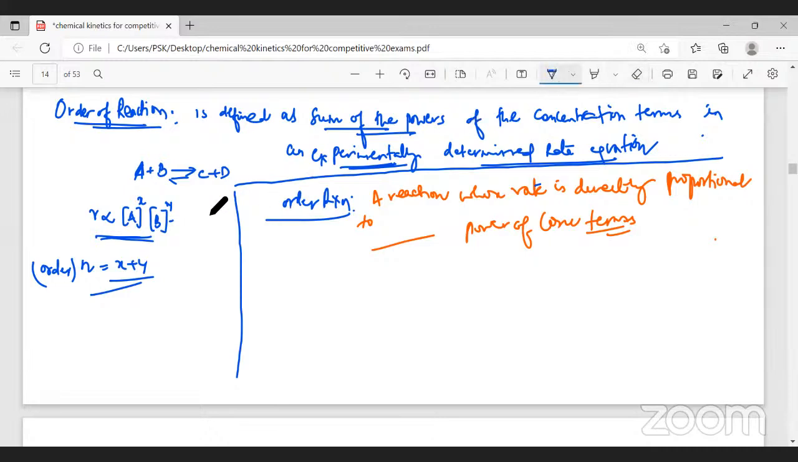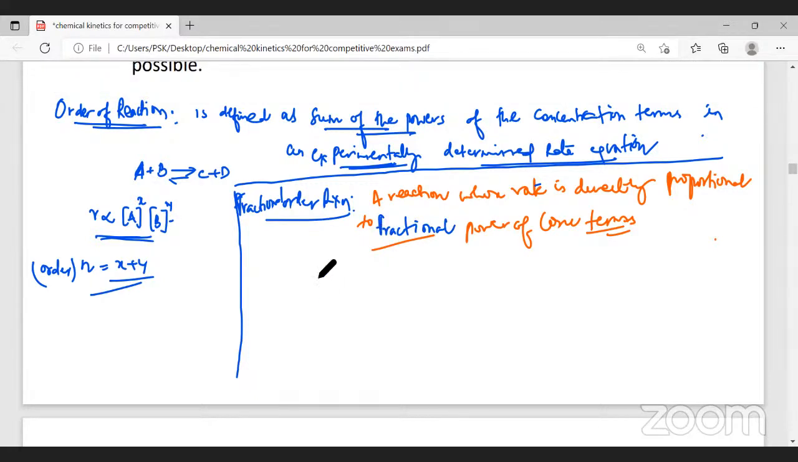Understood? Now, it is fractional order reaction. What will be the definition for fractional order reaction? A reaction whose rate is directly proportional to the fractional power of concentration terms. Now you just observe the example.